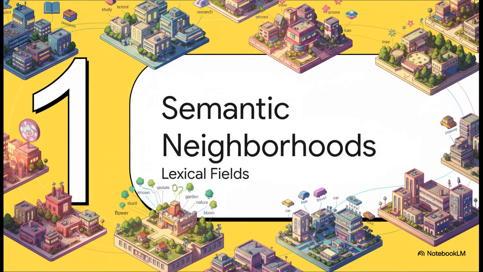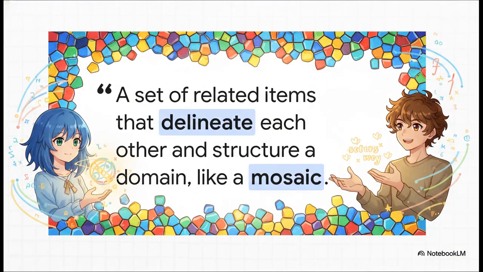Okay, so our first stop on this tour is at the neighborhood level. In the world of linguistics, these are called lexical fields, or to stick with our metaphor, semantic neighborhoods. This is where words with related meanings all naturally cluster together. You can thank a linguist named Jost Trier for this idea way back in 1931. See, he had this brilliant insight that words don't just exist on their own. Instead, they're more like pieces in a mosaic.